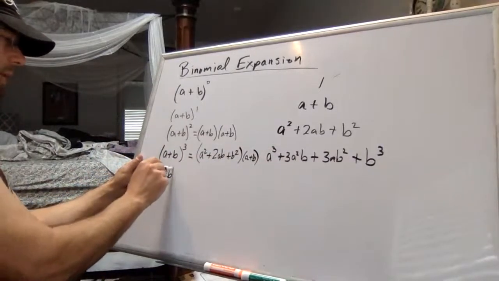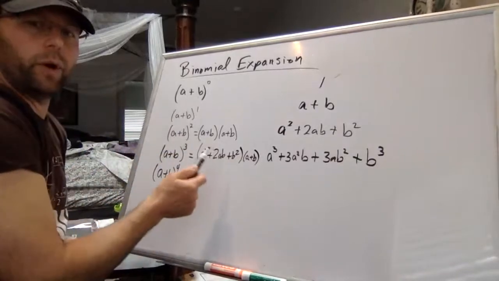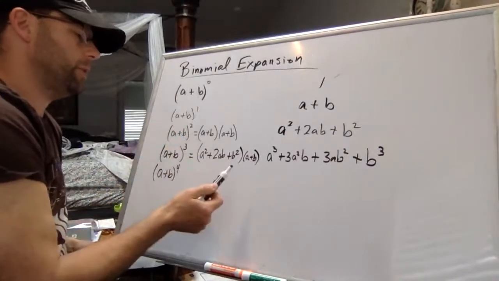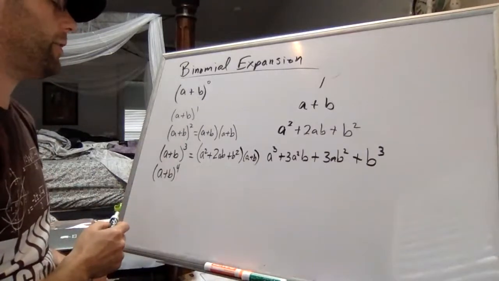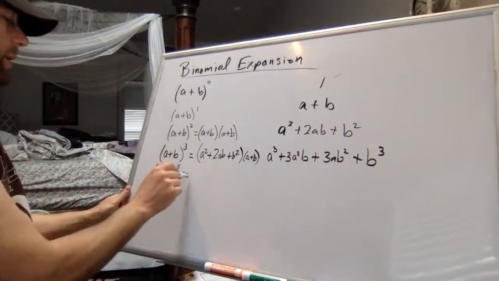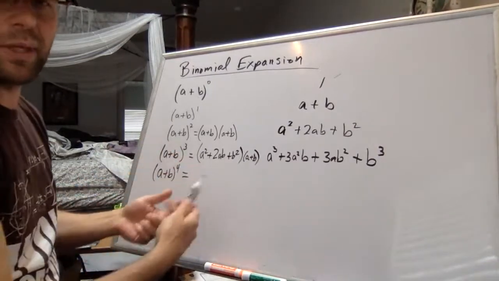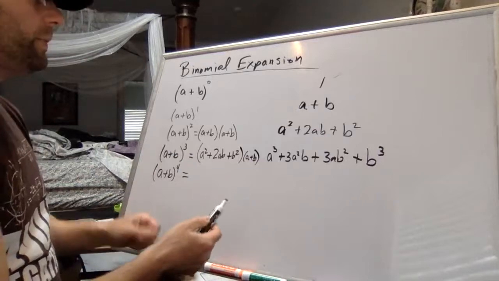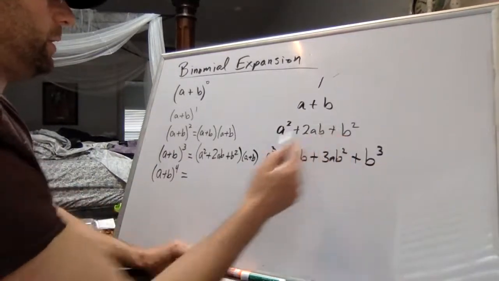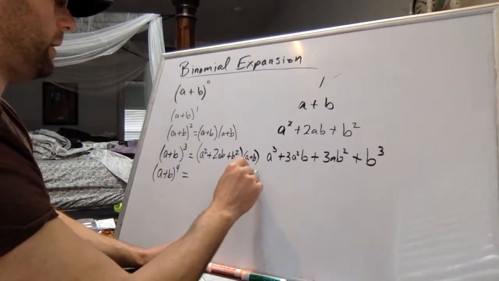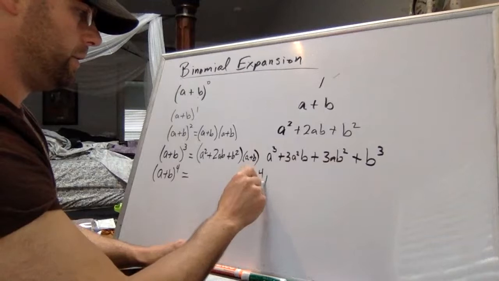So a plus b to the fourth. Maybe you decide, I don't want to keep doing it this way. I don't want to keep doing algebra because it's just long, it's tedious, it's not that interesting, but I think I'm finding a pattern. So if we were going to expand a plus b to the fourth, which is a plus b times a plus b times a plus b times a plus b, what would we get? Well, it looks like if you walk through the previous expansions, the first thing ought to be a to the fourth, and it is.